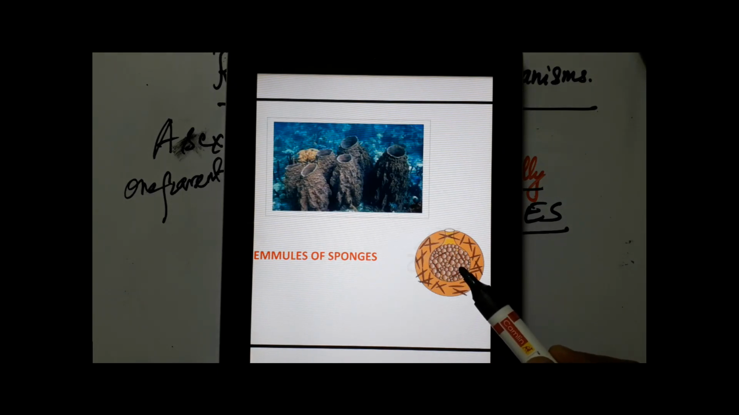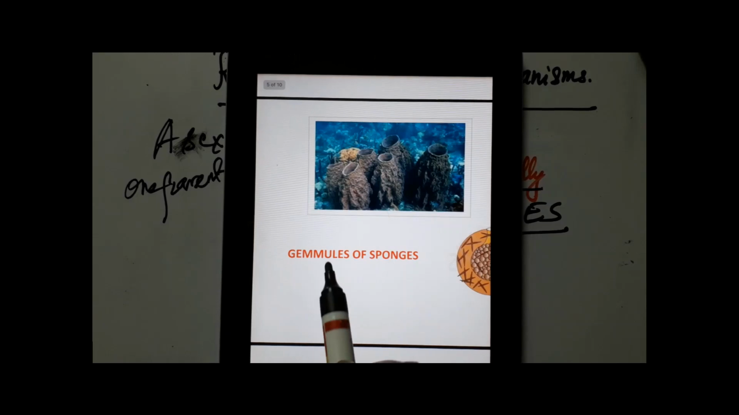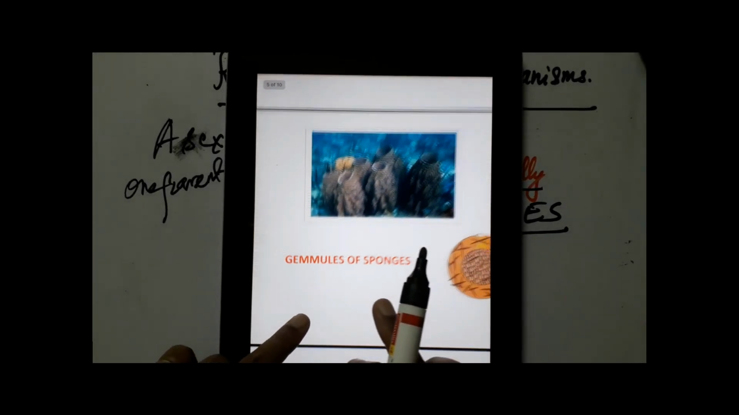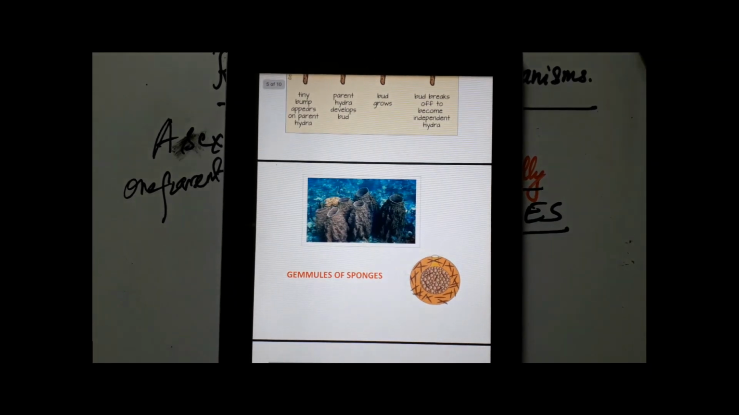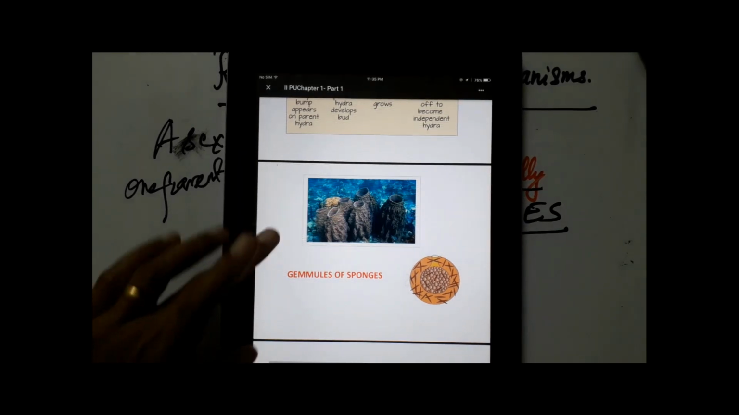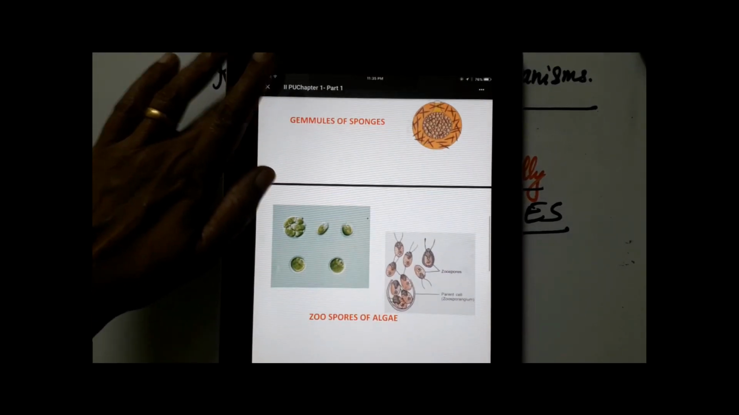These internal buds in sponges, what do you call them? You call them gemmules. These are internal buds which are found inside the body of the sponge, and then they are released out, and then they lead an independent life. Let's move on to the next organism.